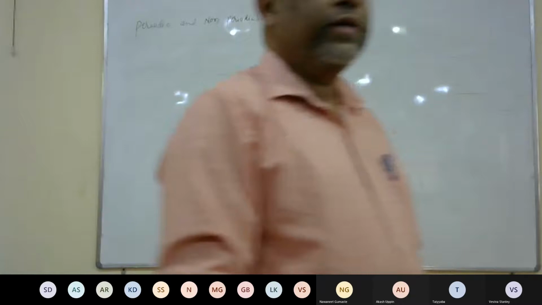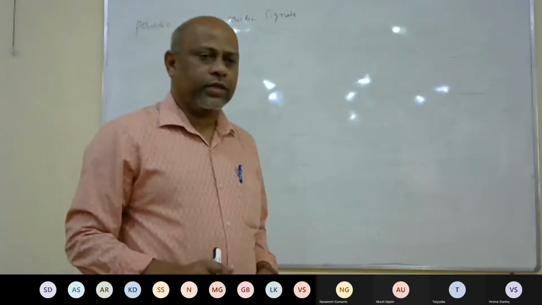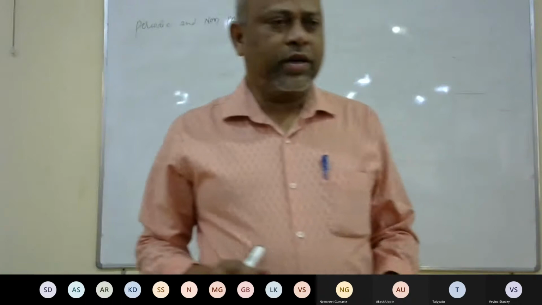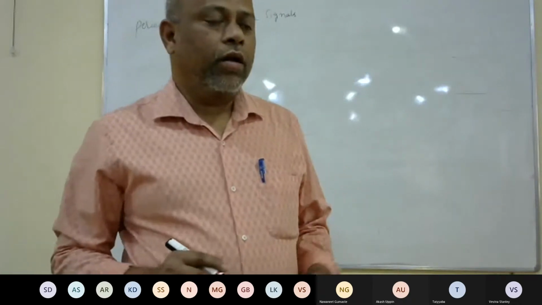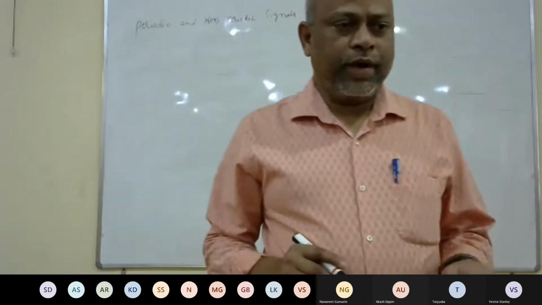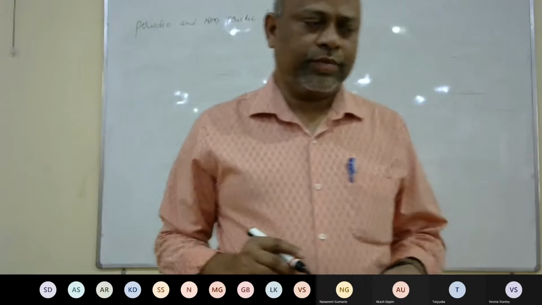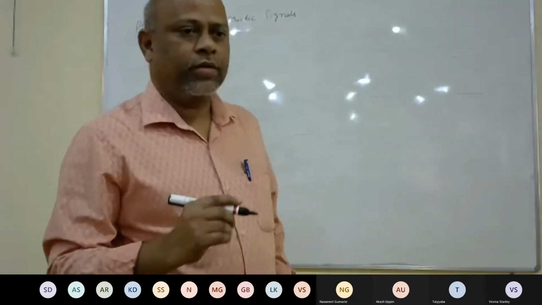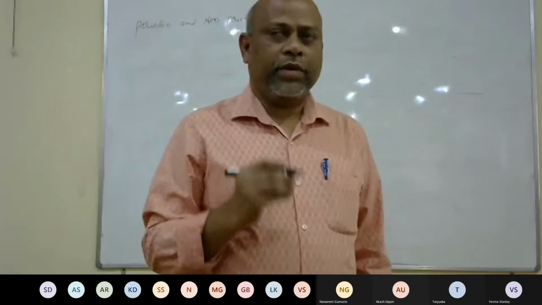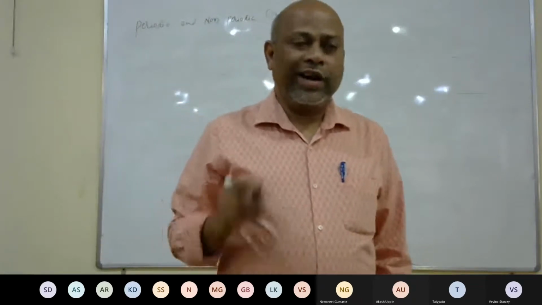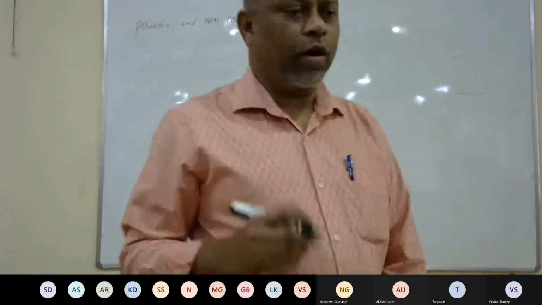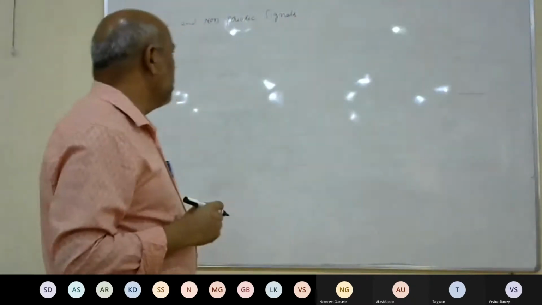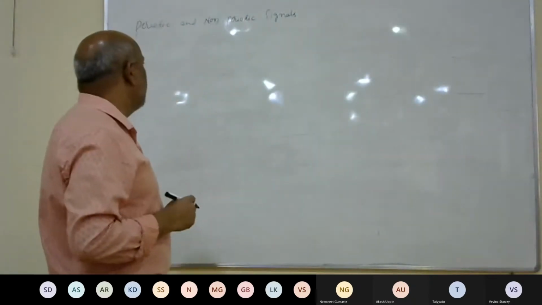Okay, in the previous class, we were discussing the classifications of signals in both continuous and discrete time, that is, even and odd signals. We gave the definition of even and odd signals, their mathematical expressions, and the decomposition of a signal into even and odd components. One example was also solved.